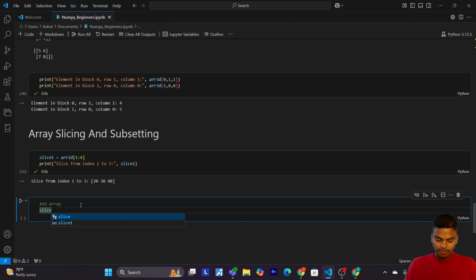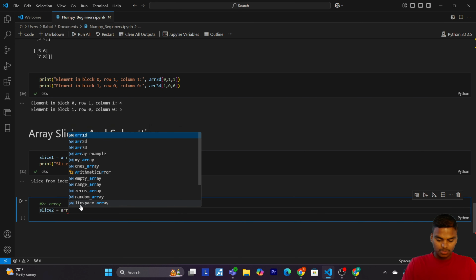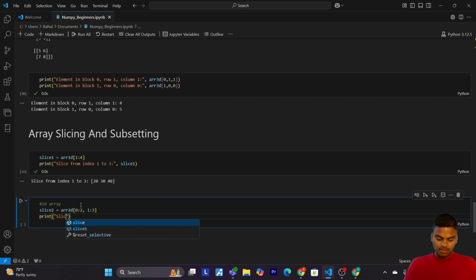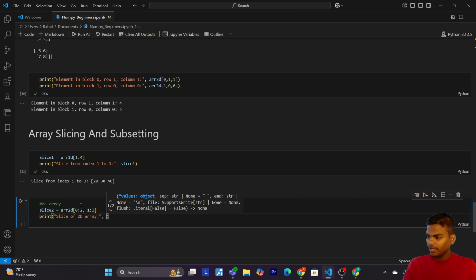So let's make a variable slice2 equals to ar2D, 0 to 2 comma 1 to 3. Okay, now print slice of 2D array.